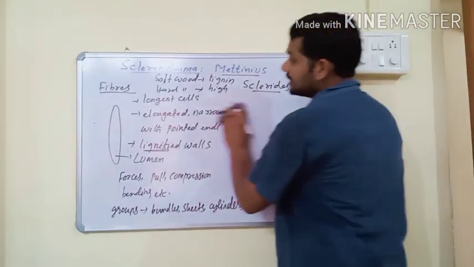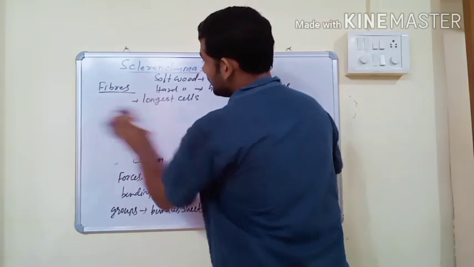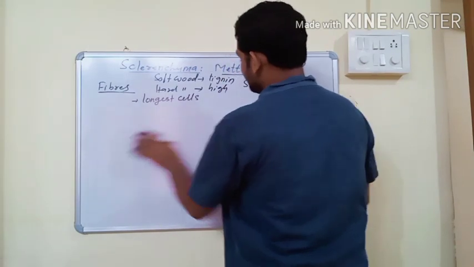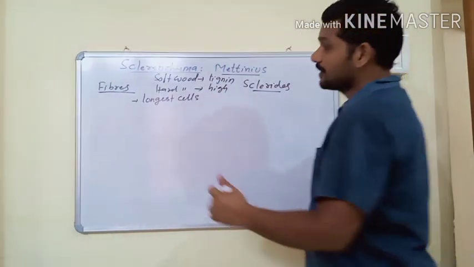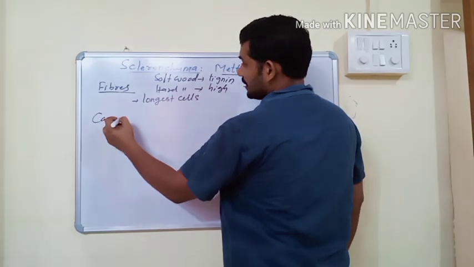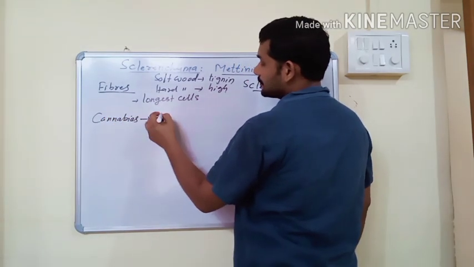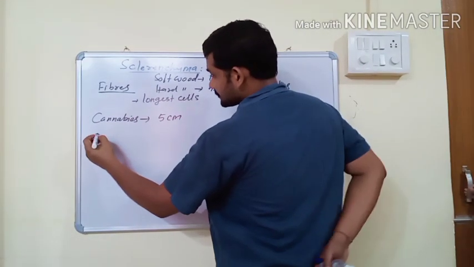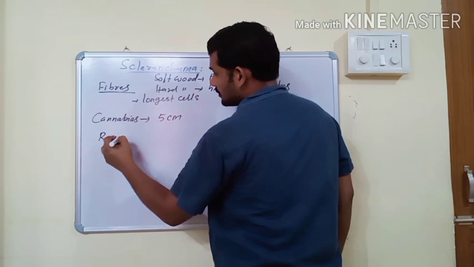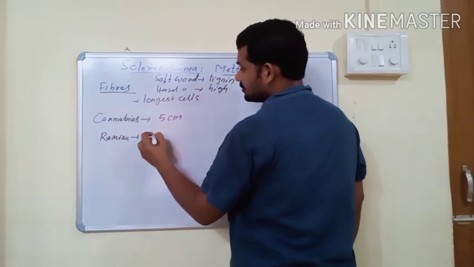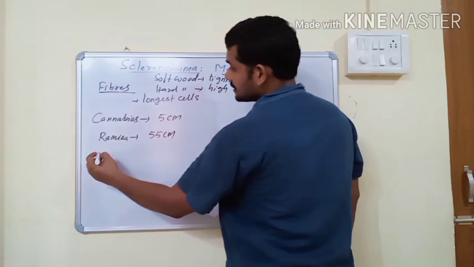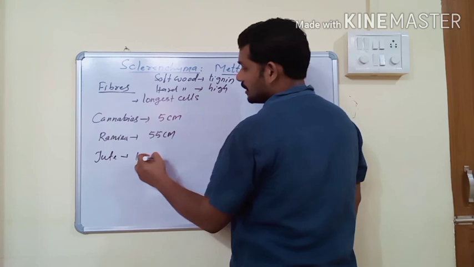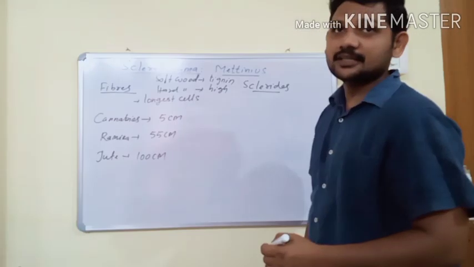And they are the longest cells. Fibers are the longest cells, narrow, elongated with tapering end walls. They have lignified cell walls. Some examples: in cannabis, the length of fibers is up to 5 centimeters, and one more example is rami. In rami it is up to 55 centimeters, and one more example is jute. In jute it is up to 100 centimeters.